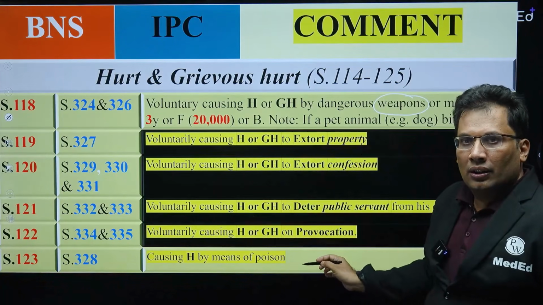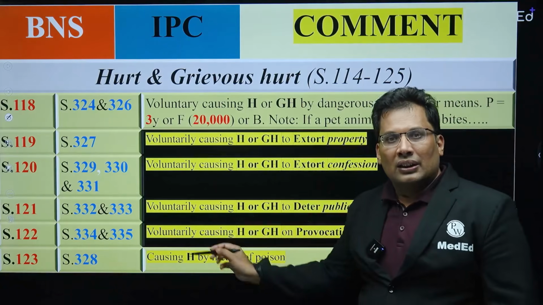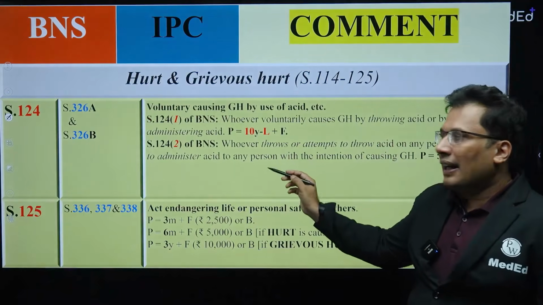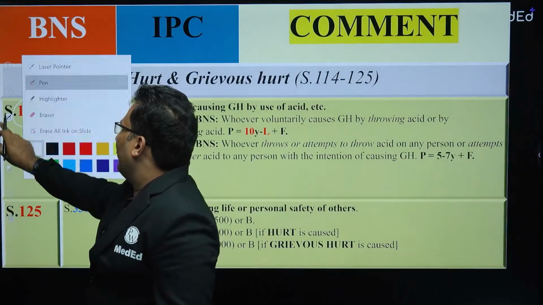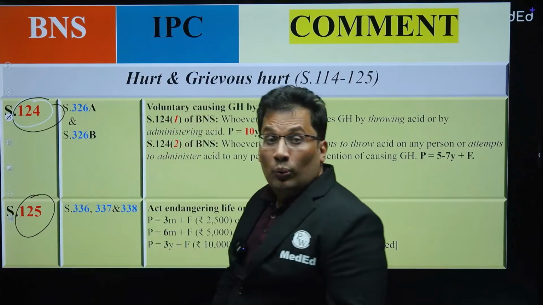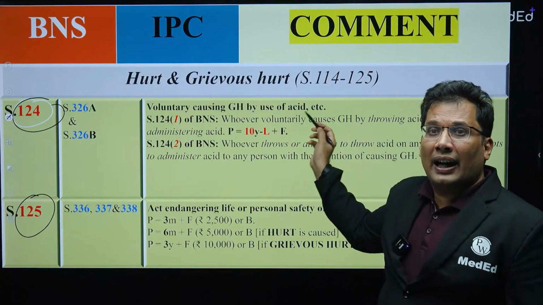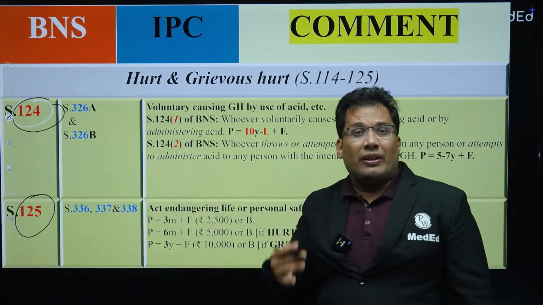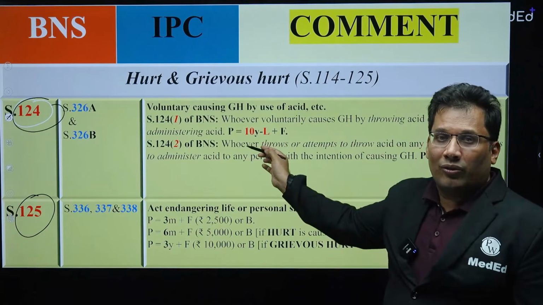123, causing hurt by means of poison. So mixing some poison in the food, that is 123. Then 124, very, very important, can be asked in the exam. So 124 and 125, don't forget. 124 is acid attack, vitriolage. Voluntarily causing grievous hurt by acid. Sulfuric acid, hydrochloric acid, very poisonous, very fatal. It causes severe damage within seconds.